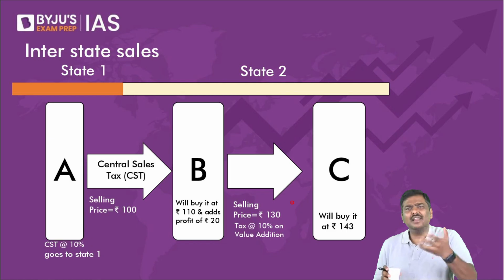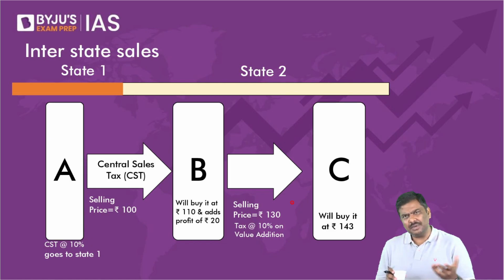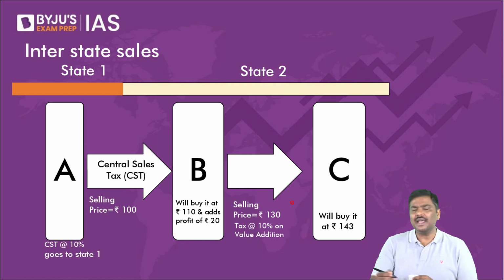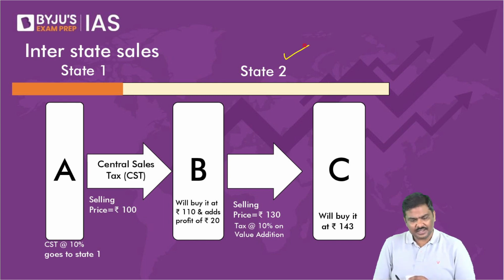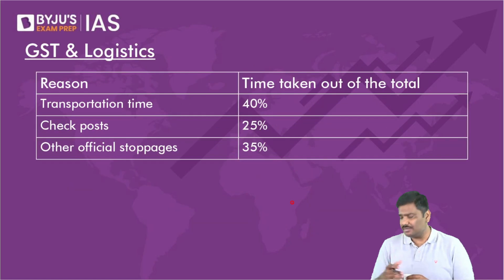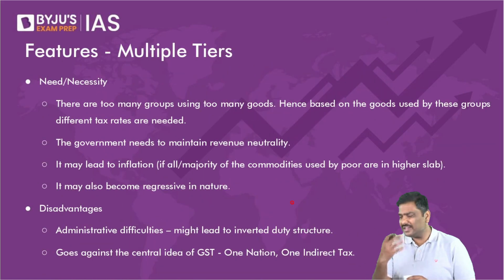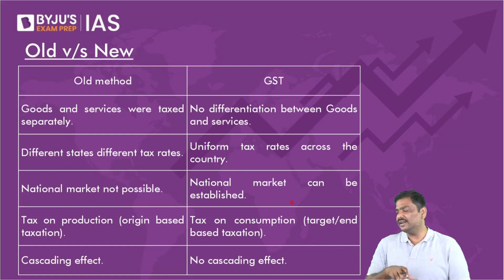VAT is collected by which state? Can I simply say the state where the good is consumed? Where the good is consumed, that state will collect the VAT, right? So the state where the consumption happens, that state will collect the VAT. That is the precise reason I said VAT is a destination based tax.